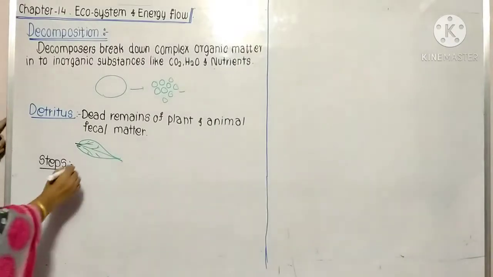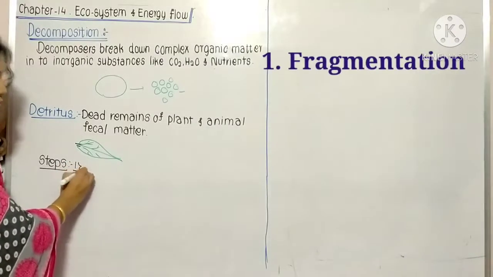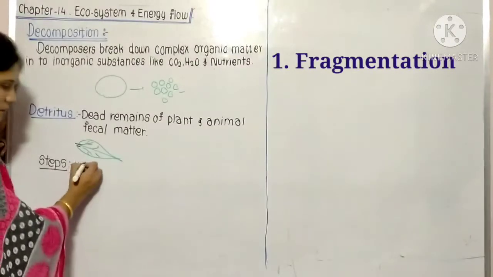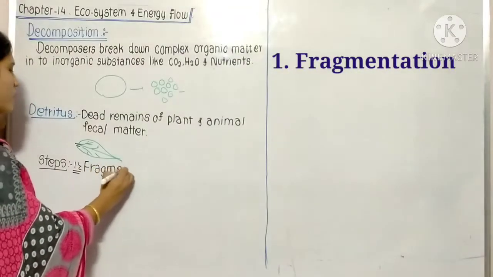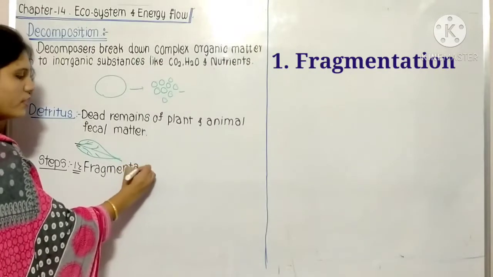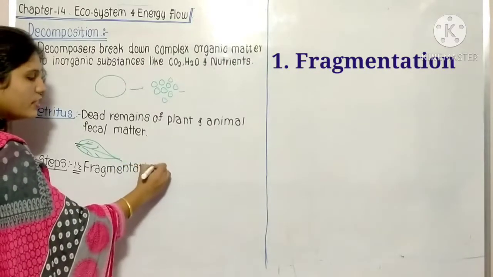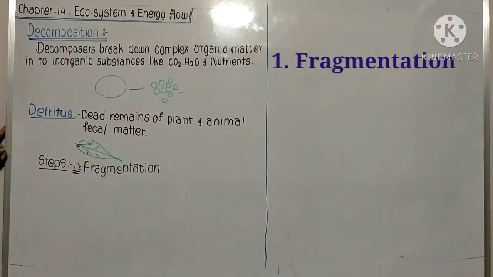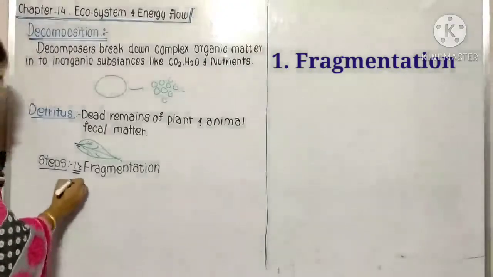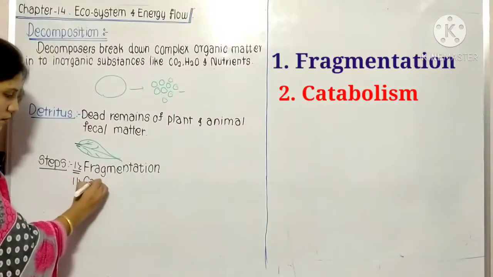Various steps are there. The first one is known as fragmentation. In your book it is given as fragmentation, leaching, catabolism, then humification and mineralization. But here I'll take the second as catabolism.